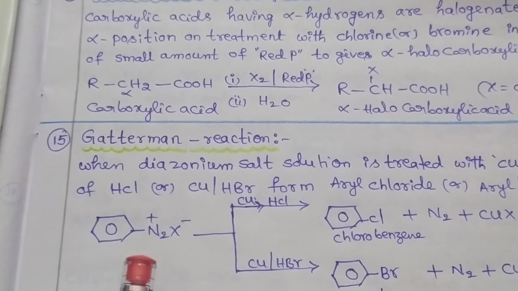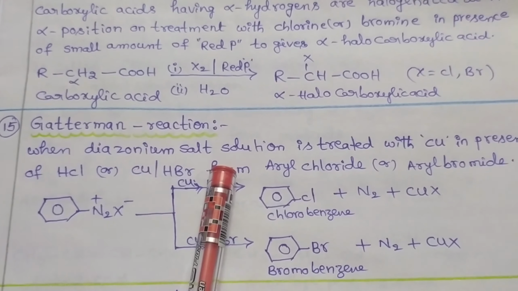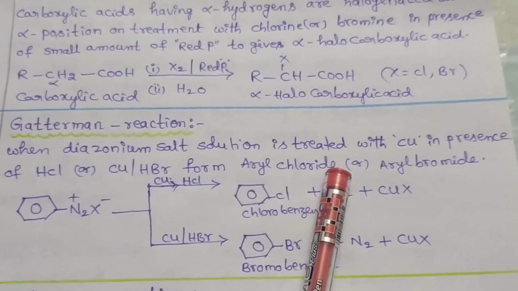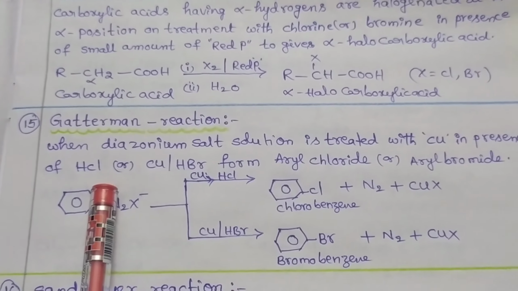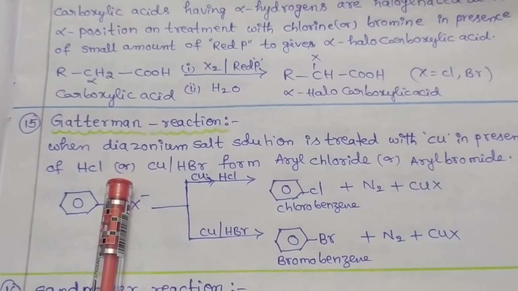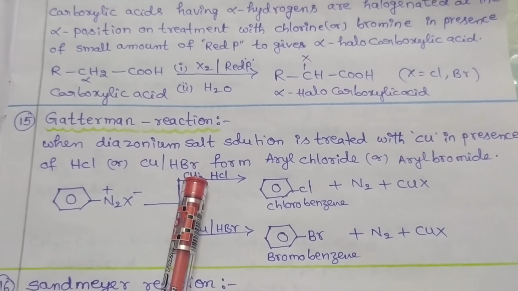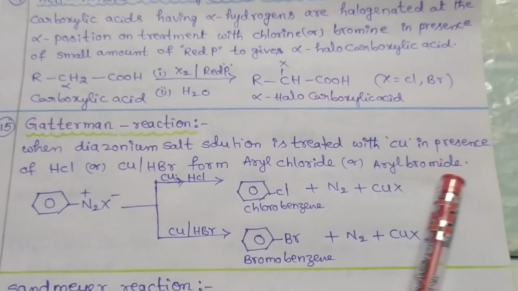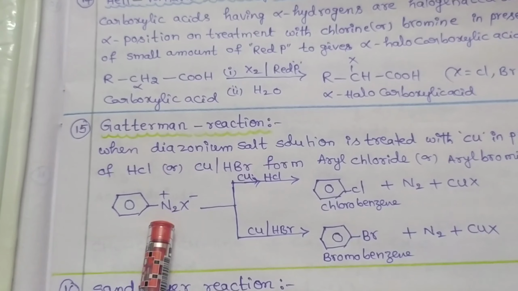Next we discuss the Gattermann reaction. When a diazonium salt solution is treated with copper in the presence of hydrochloric acid or copper in the presence of hydrobromic acid, it forms aryl chloride or aryl bromide as a final product. What is meant by diazonium salts?